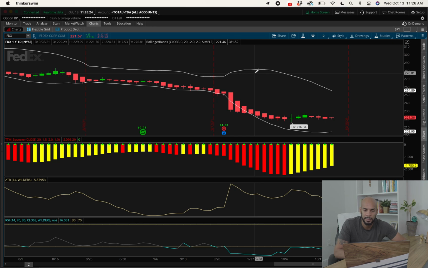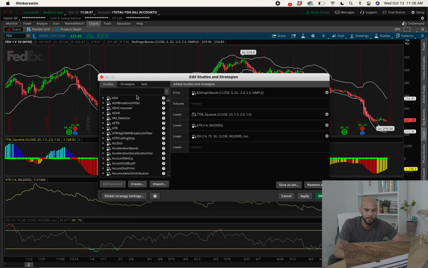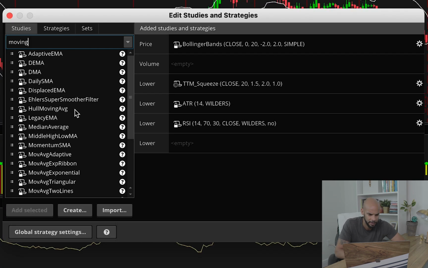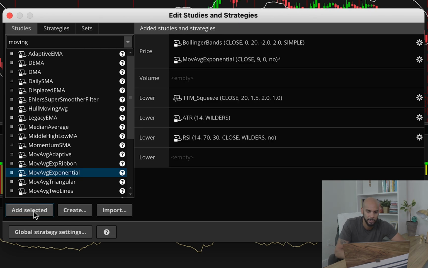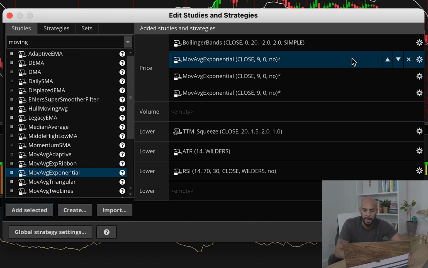All right, the next one I want to add, let me zoom out a little bit. I'm gonna add 3 moving averages. Again, edit studies, moving averages. I'm gonna use an exponential one. I'm gonna add 3 of those, 1, 2, and 3. Now with the first one, I do wanna change a few of the parameters here.